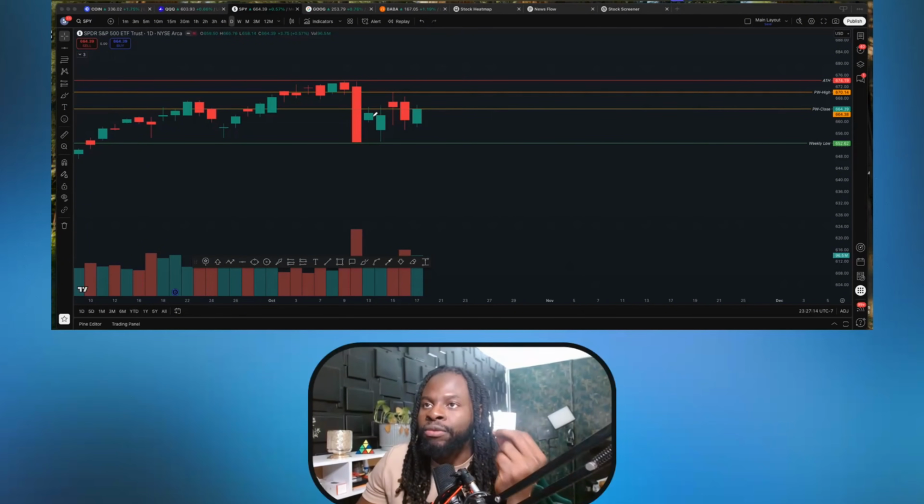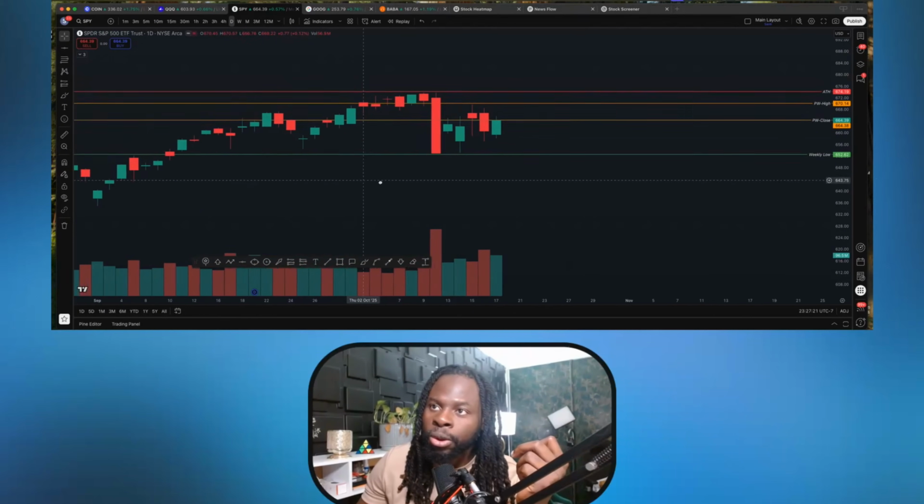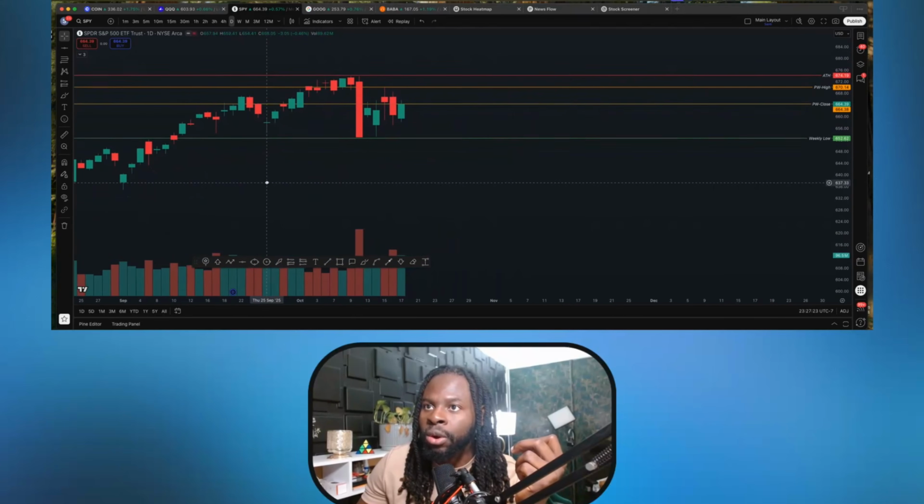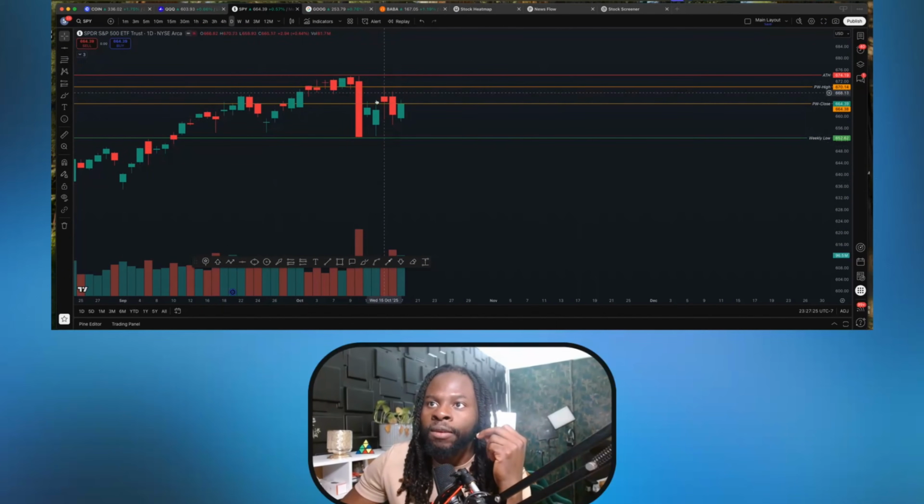But what we need to actually focus on is where can we go next week? Or again, it's going to be pretty tricky price action altogether. Like last week was really tricky. It was not the best price action altogether because even though we have choppy price action on the daily time frame, you can see that we had some